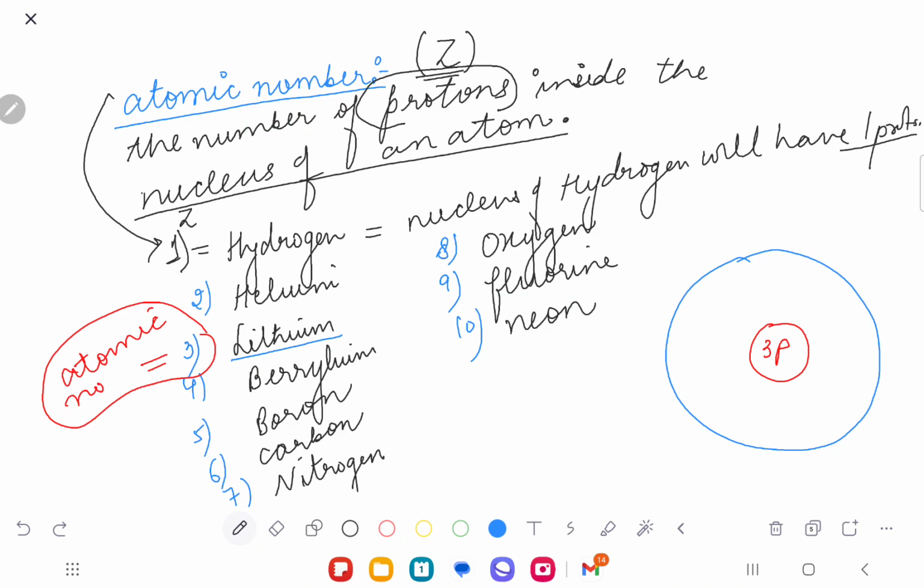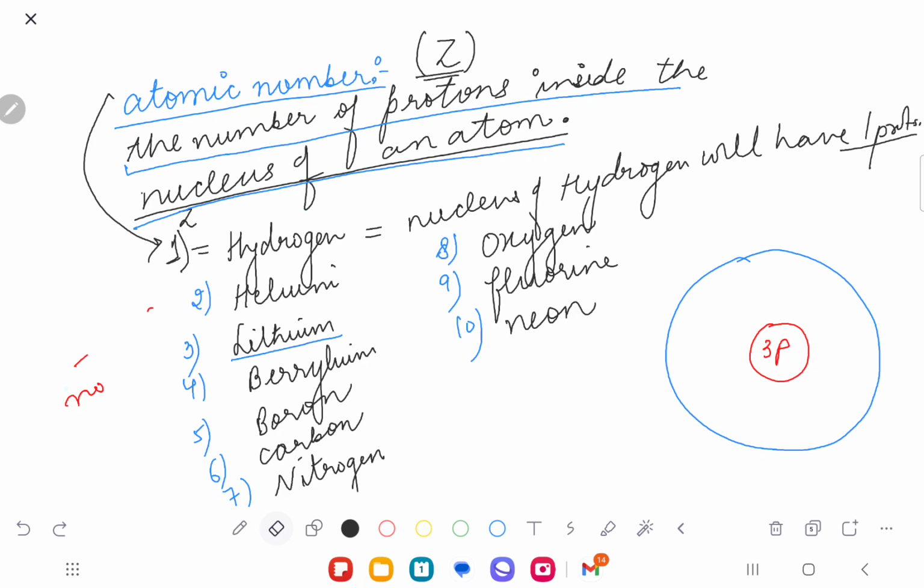Yes. So when we are talking about the number of protons inside the nucleus of an atom, how many protons will be there in the nucleus of beryllium? 4. How many protons in the nucleus of boron? 5, because it is coming at number 5.